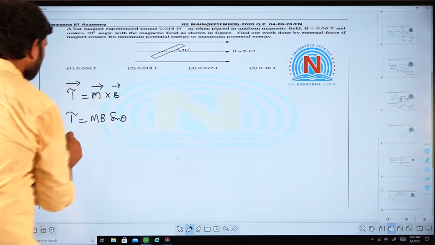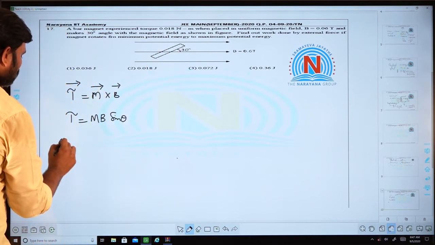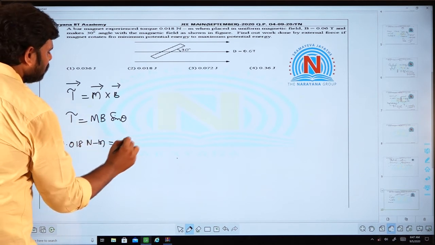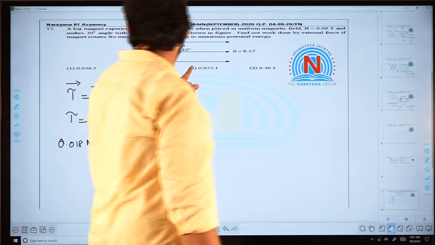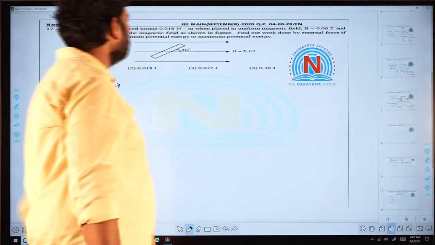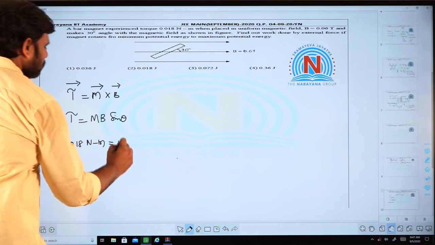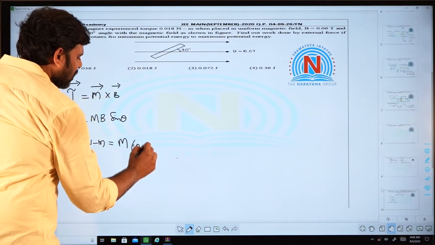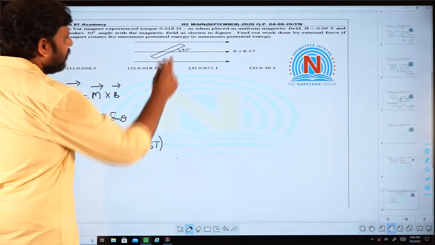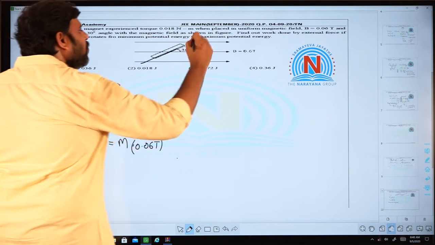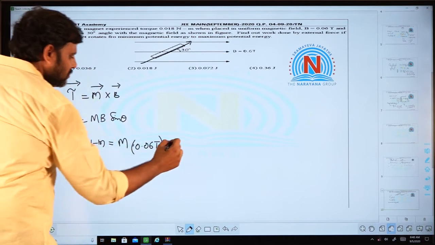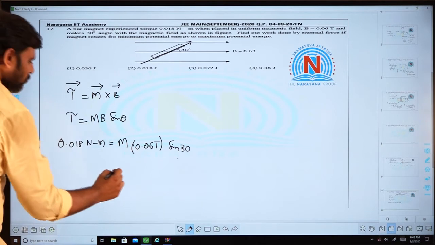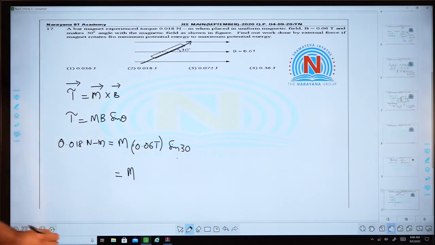The torque given is 0.018 Newton meter, which is equal to the magnetic moment, which is not given, times the magnetic field given as 0.06 Tesla, and the angle the dipole moment makes with the magnetic field is 30 degrees, so it will be sin 30.